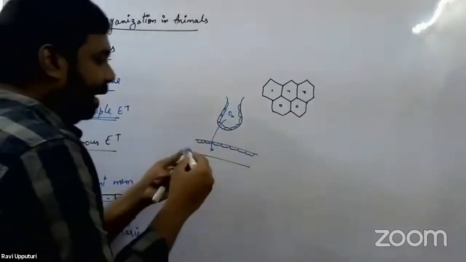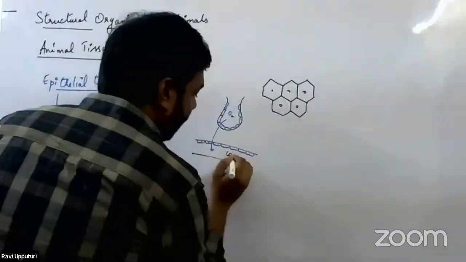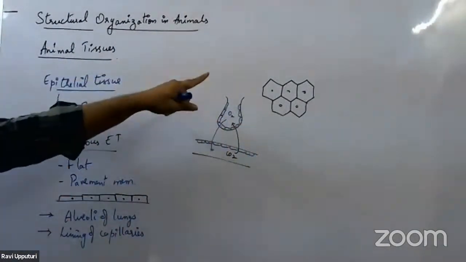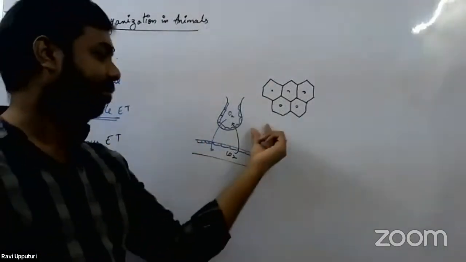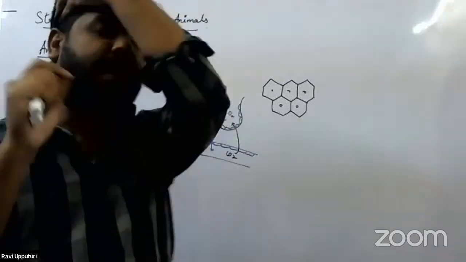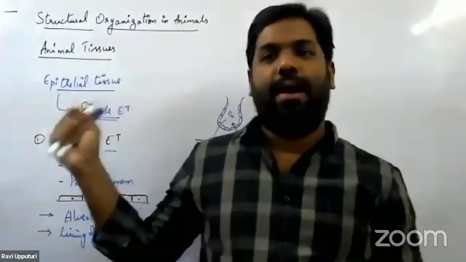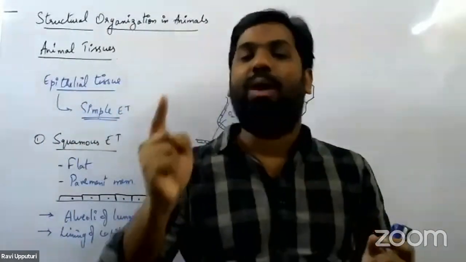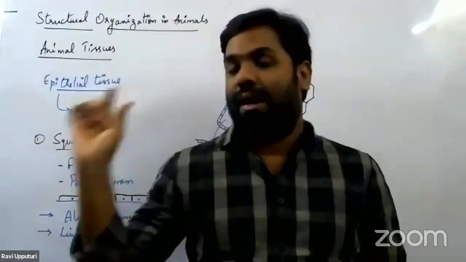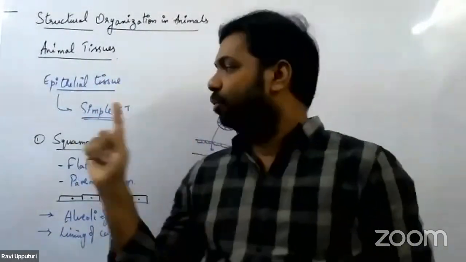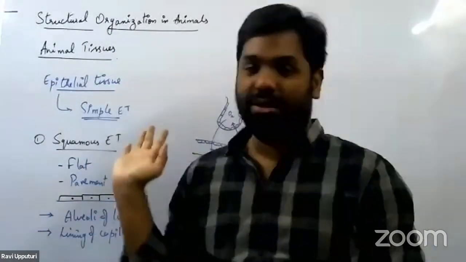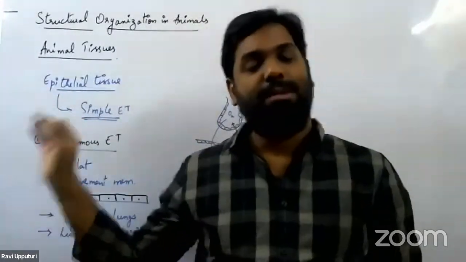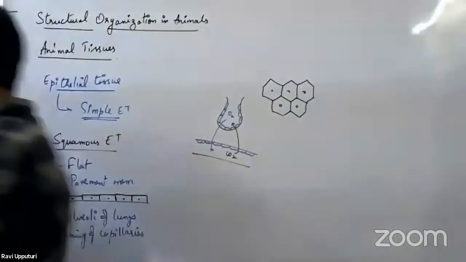Wherever there is exchange, and we know that in the blood capillaries there would be carbon dioxide present, this carbon dioxide will be exchanged with oxygen. So there is exchange of substances happening between the alveoli and the blood capillaries. Wherever there is exchange of substances in the body, there we would have simple squamous epithelial tissue, because a single layer of flat cells is required for the exchange of substances. If the layer is thick, the exchange will not happen. So this is the first type of epithelial tissue, the squamous epithelial tissue. Now let's get into the second type of epithelial tissue.